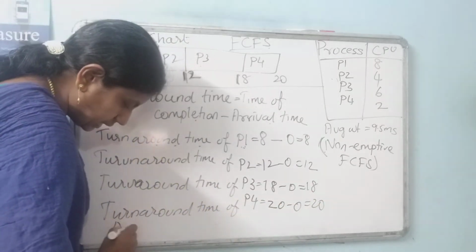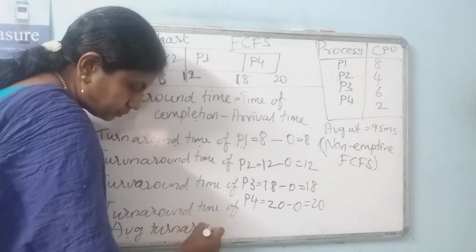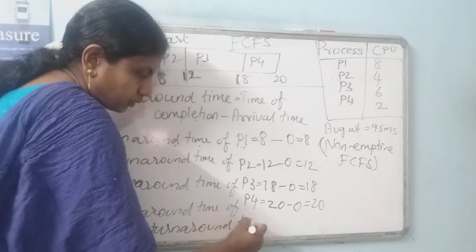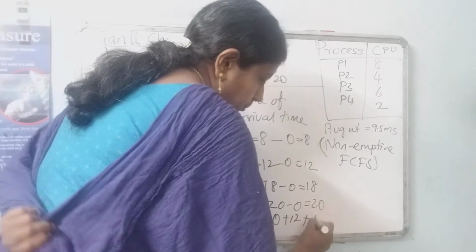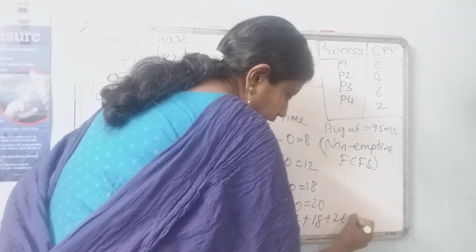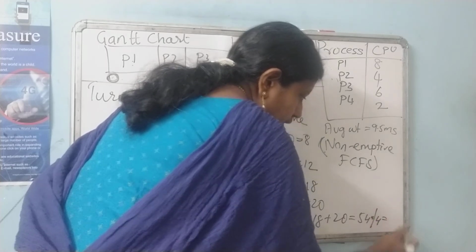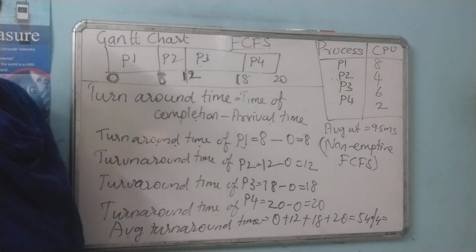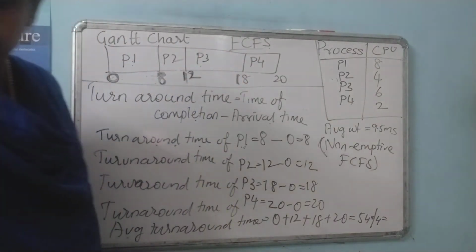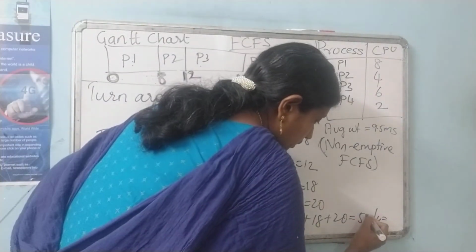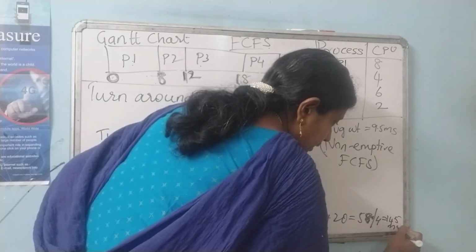Next you need to calculate the average turnaround time, which equals 8 plus 12 plus 18 plus 20, equals 58, divided by 4. You will get 14.5 milliseconds.